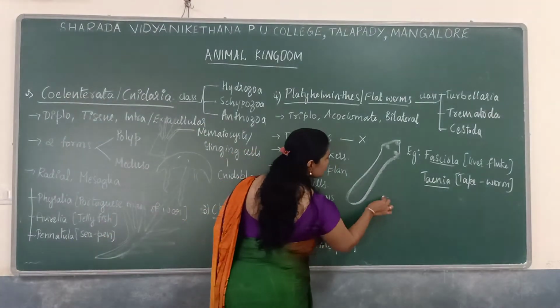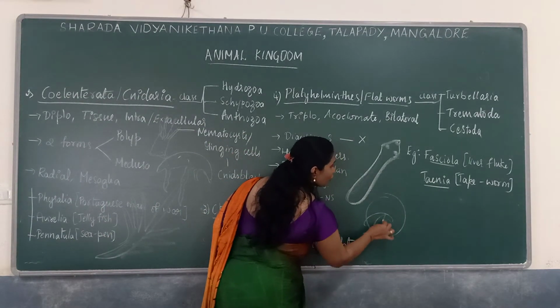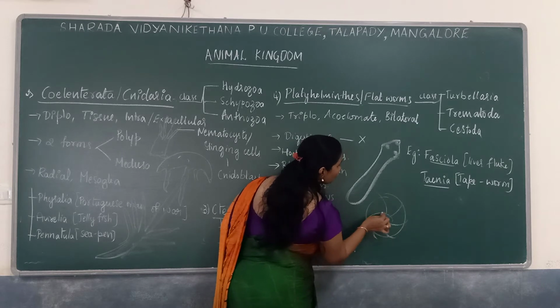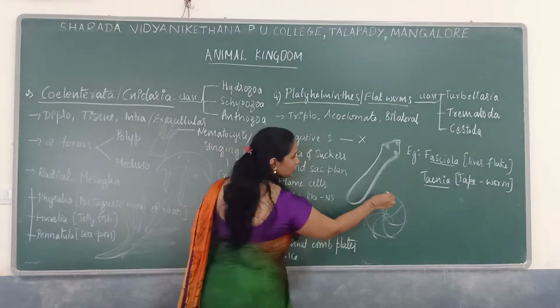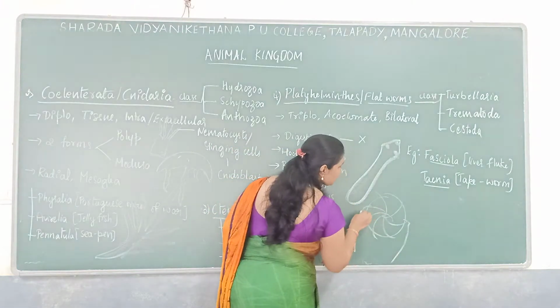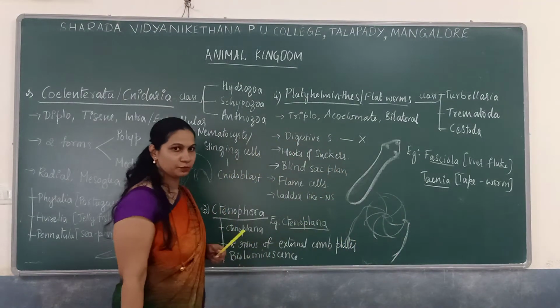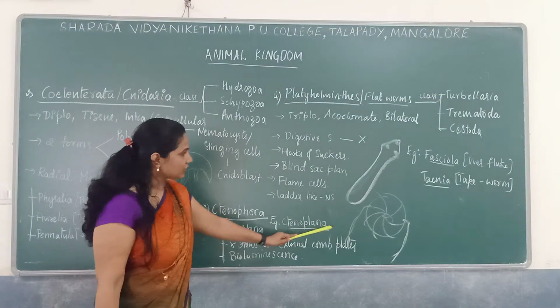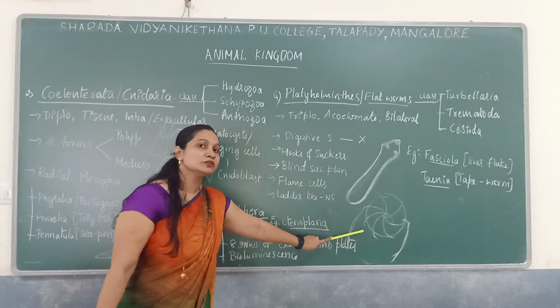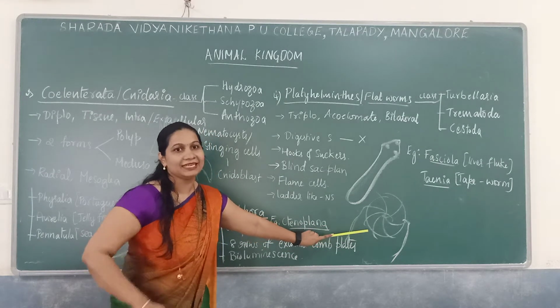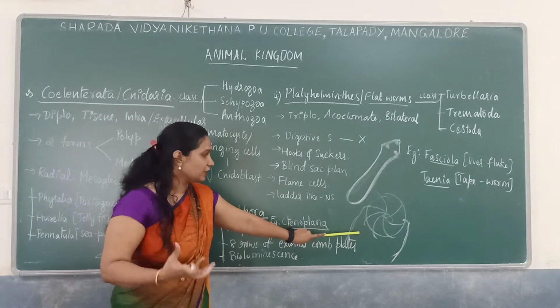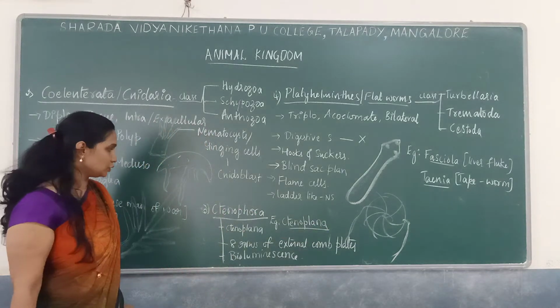These comb plates help in locomotion. One example is Ctenoplana, also known as the sea gooseberry. It looks like a gooseberry, so it is called sea gooseberry.